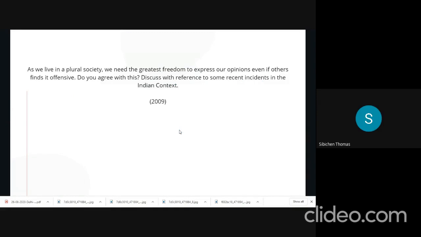So this is a direct question. They are asking on one about incidents such as the one that we came across just now, contempt of court. On the other, they're also asking about the fundamental right, freedom of expression. So such questions could come for your examination, and this is how you have to streamline your preparation.